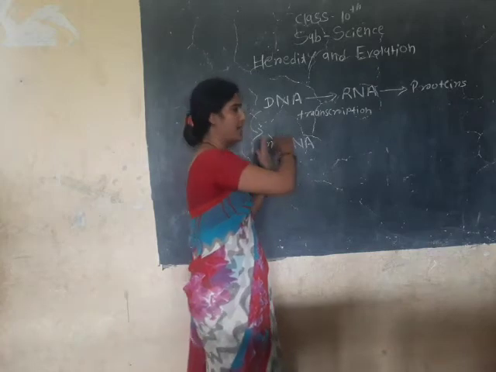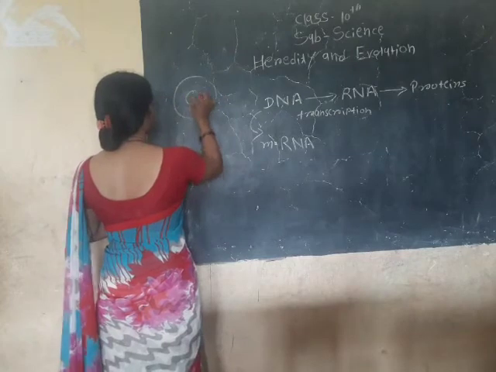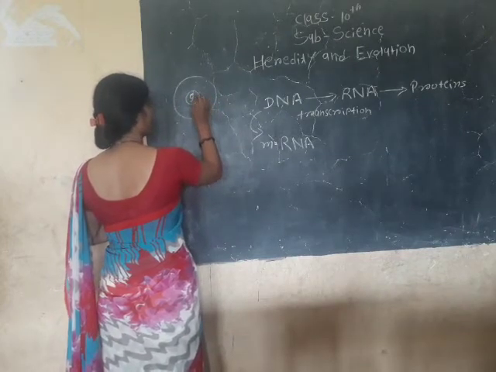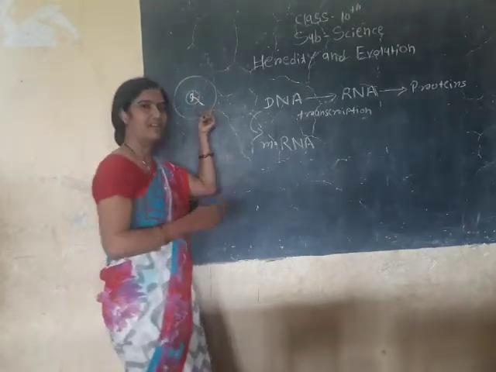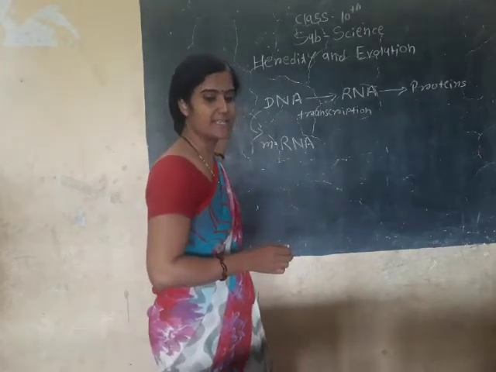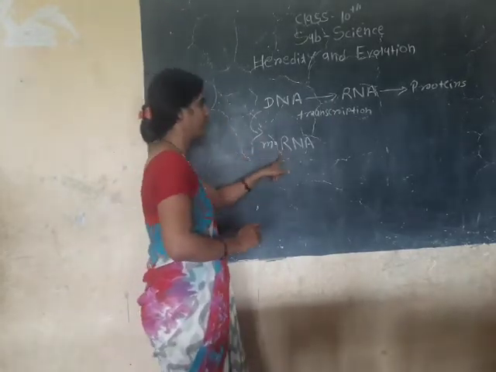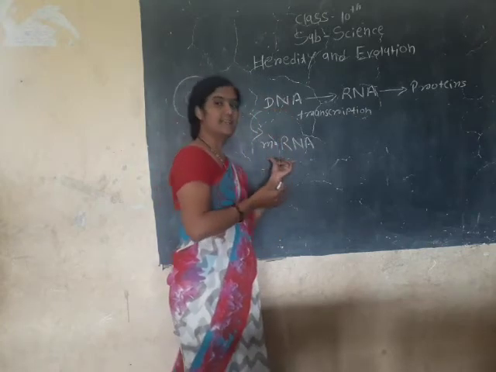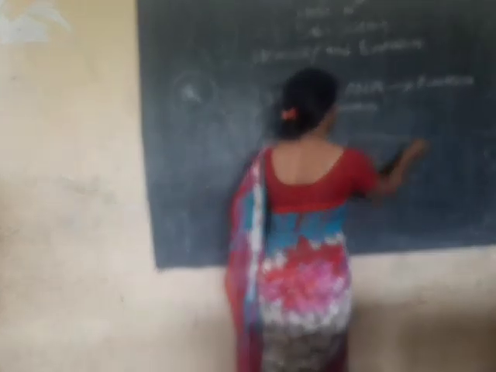Nucleus मध्ये form होता आणि नंतर तो कुठे येतो, cytoplasm मध्ये, just like that. Here DNA is present, the mRNA is formed in the nucleus and comes into the cytoplasm. It brings the coded message from DNA. It takes all the coded message present on DNA. Okay, just like that.